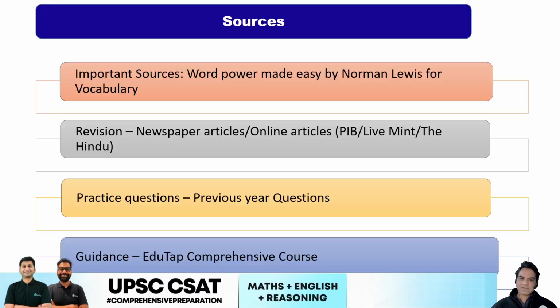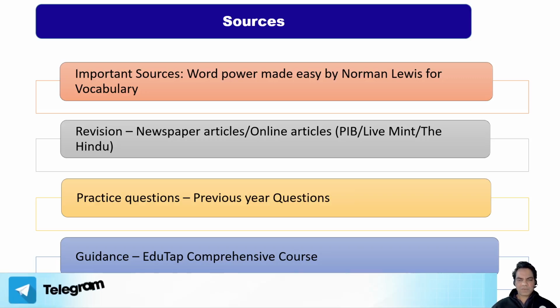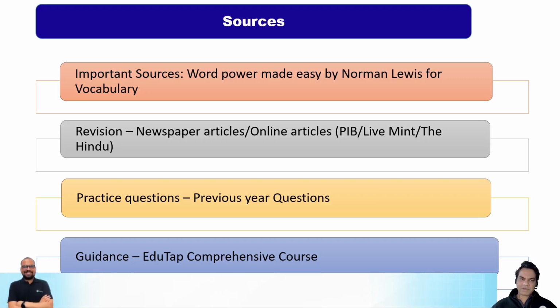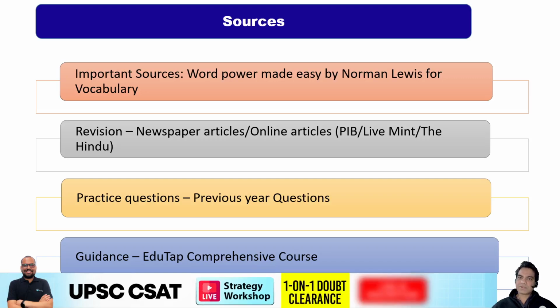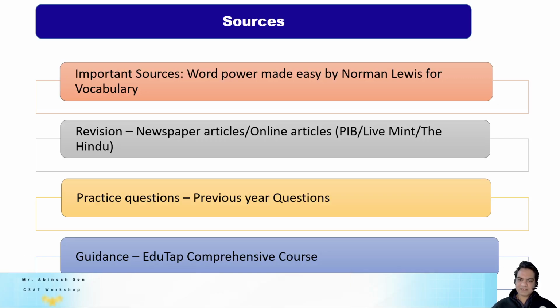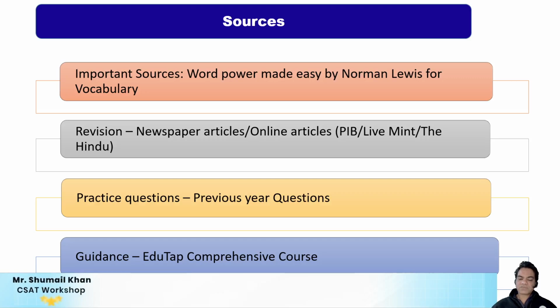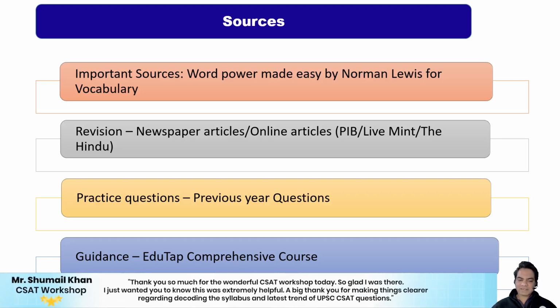Guys, first of all, if you want to develop your vocabulary, there is a very good book by Norman Lewis, which goes by the name Word Power Made Easy. It's a good book if you want to develop your general vocabulary. But more than that, you should develop your comprehension ability. So read newspaper articles, online articles from PIB, that is Press Information Bureau, Live Mint or The Hindu, and practice questions from previous year questions. And if you need guidance, you have your EduTap comprehensive course available to you.